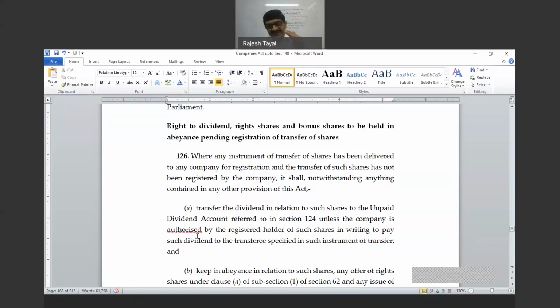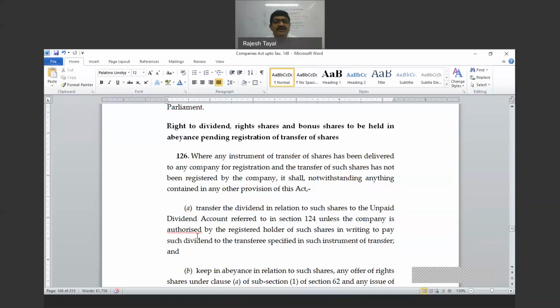Right. So as far as this particular section is concerned, it is only talking about one situation, that when the transfer has not been registered in the name of the transferee. But otherwise, whenever it is brought to the knowledge of the company in writing, and maybe under the proper authority of law, that there is some dispute or some issue going on in relation to the dividend, then the dividend shall not be paid to anyone. Not only dividend, the right offer of the shares will not be given, the bonus shares shall not be given, and in a given situation, even the right to receive the right shares may be lost.